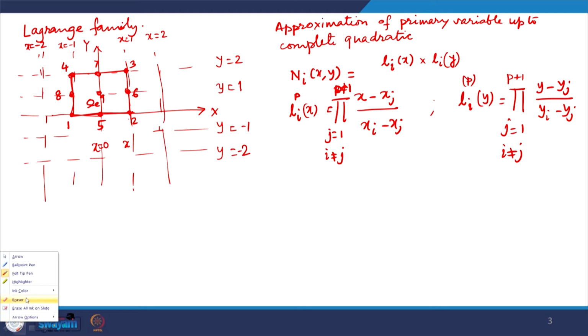And this is the 1 minus x equal to 0 line, and this is the 1 plus x equal to 0 line, and this one is y equal to 0, and this one is 1 minus y equal to 0, and this is 2 minus y equal to 0.